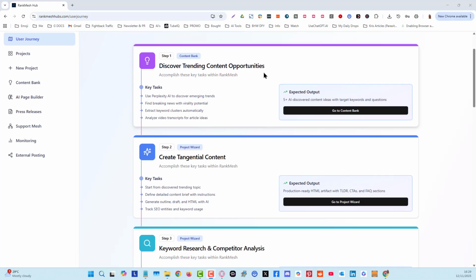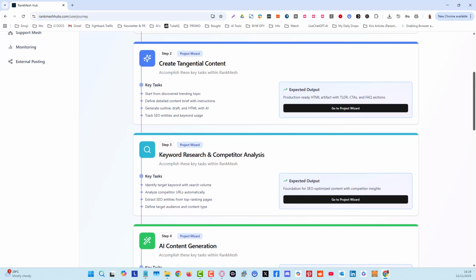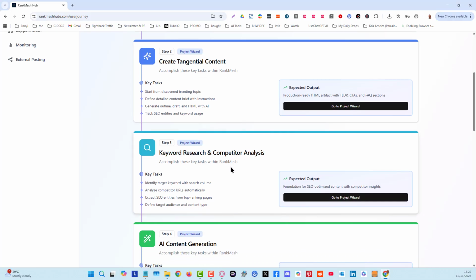Okay, so this is where we can get the content opportunities, and also where you still have control, where you can put your own content in there as well if you are doing similar to me with videos, etc. You can even do it with someone else's videos if you've got the transcript, which you can easily get from YouTube.